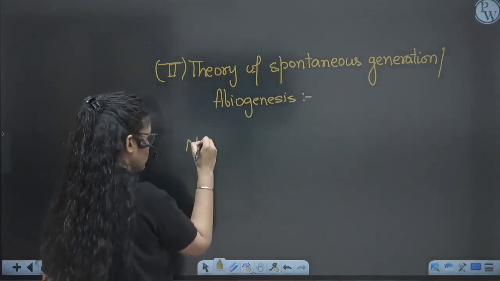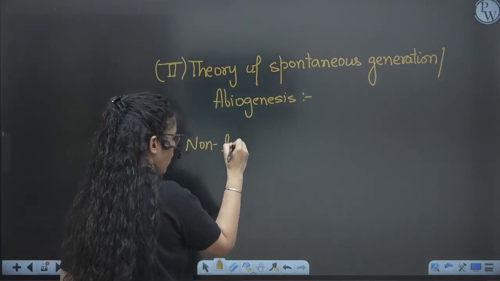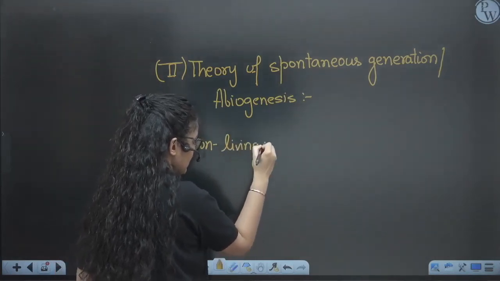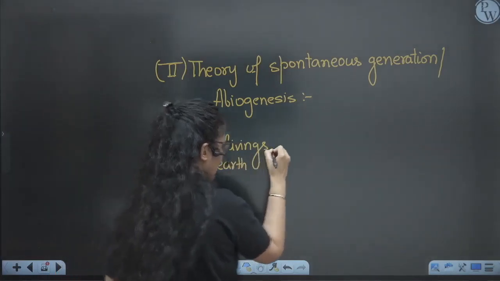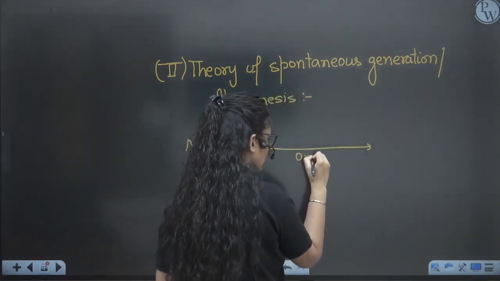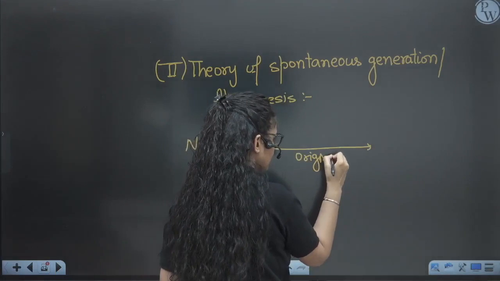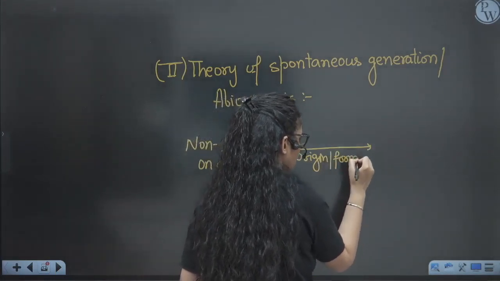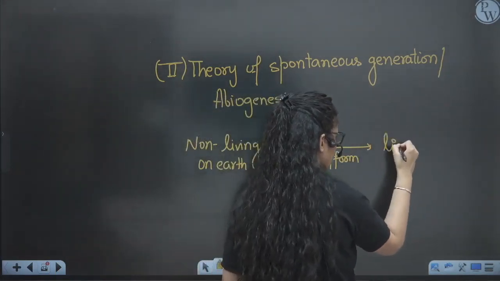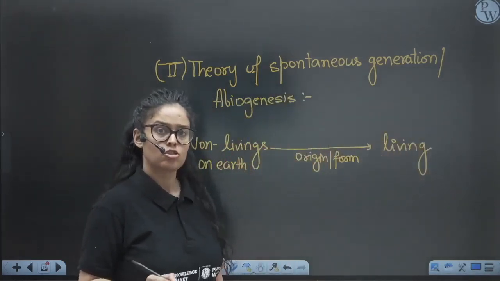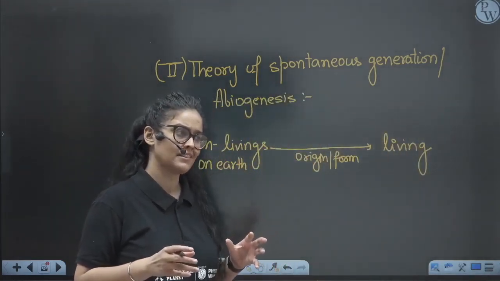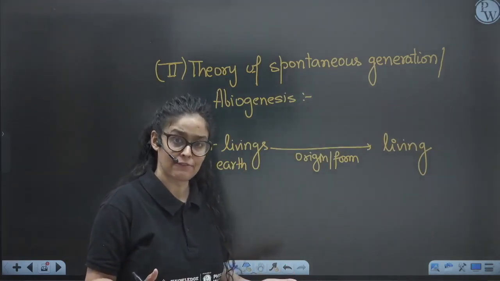So according to this theory, non-living things on earth gave origin to living organisms. They are spontaneously created from the non-living.